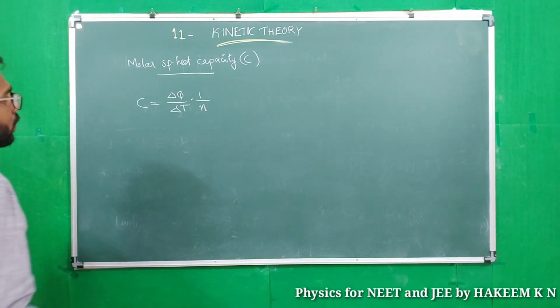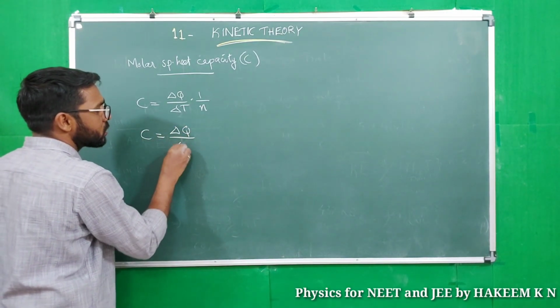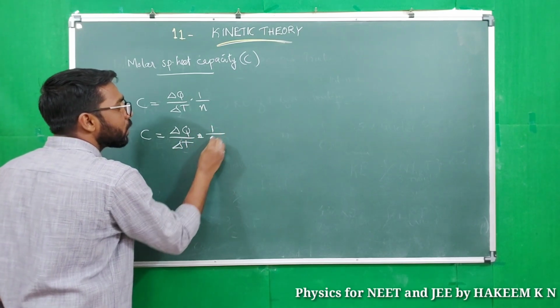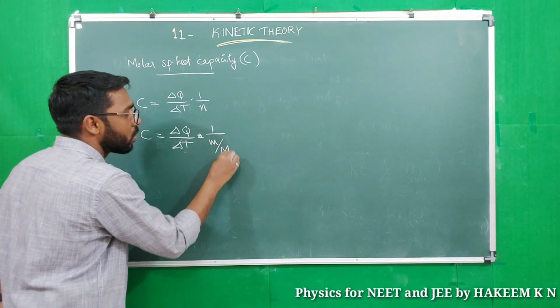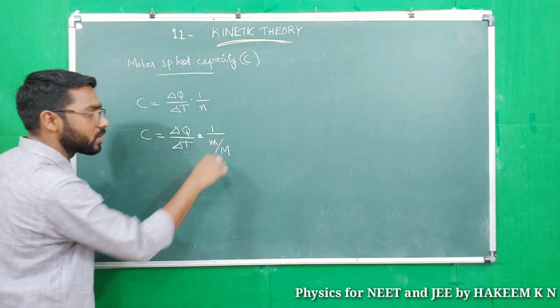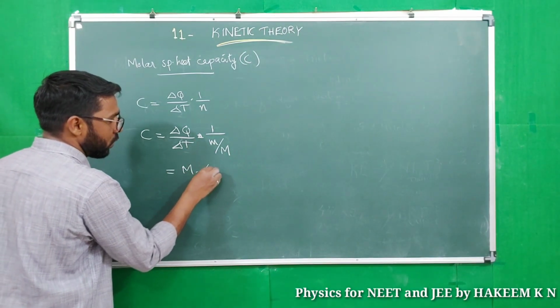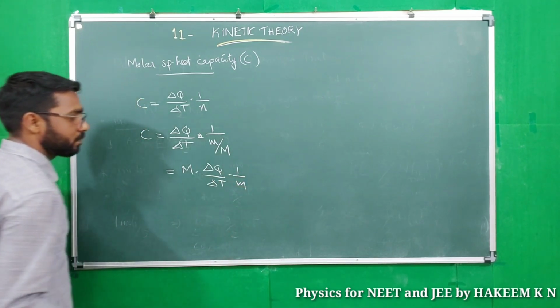Here we can write 1 by number of moles as given mass by molar mass. This molar mass will go to the top, right? So we will get M into delta Q by delta T into 1 by small m.